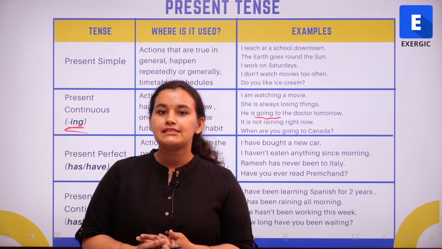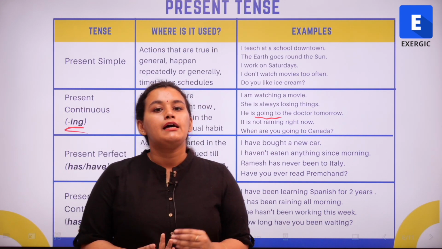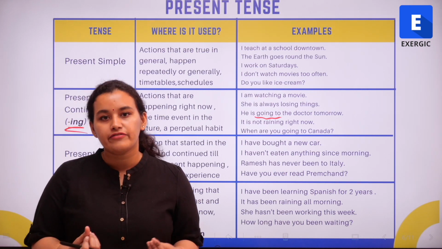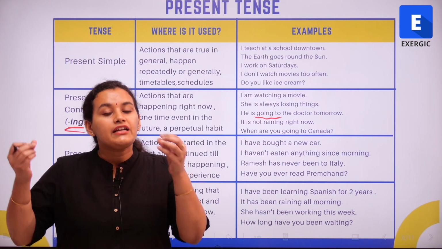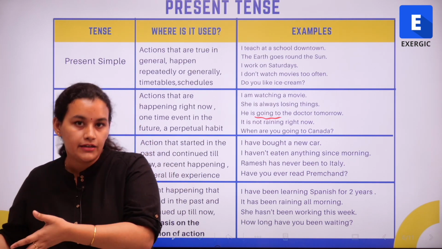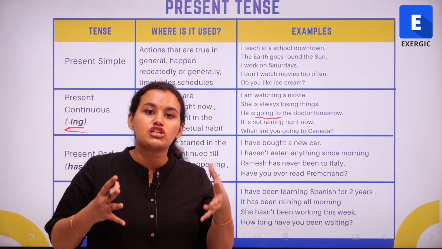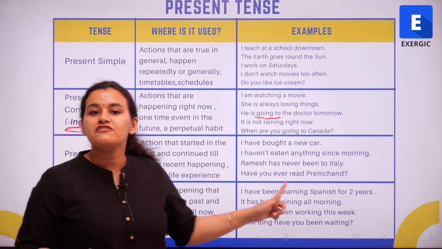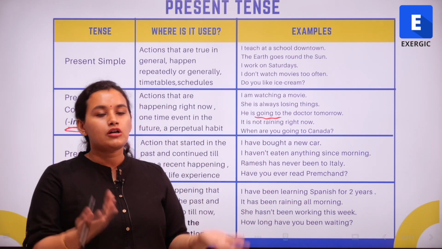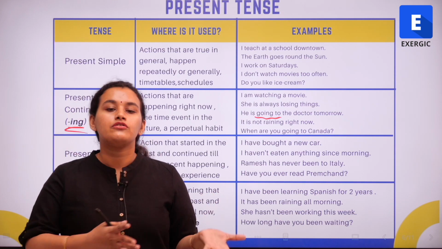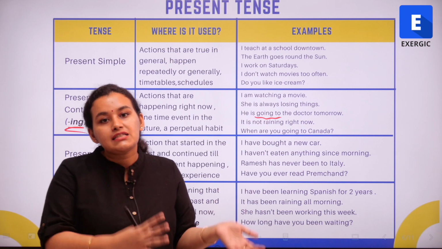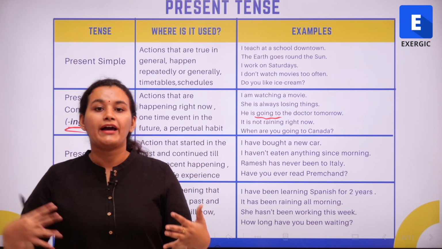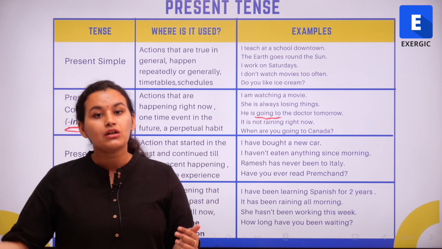The next type of present tense we have is the present perfect tense. Present perfect tense is used when we want to express a general life experience, or we want to talk about a recent happening or an event in our lives which is very much connected to the present, or which is connected to the now. For example, I have bought a new car. So I have bought a new car falls under the category of a life experience. It also is a recent happening. It's something that I've done recently, and it is connected to my present. So I have bought a new car. It's something that I've done quite recently.